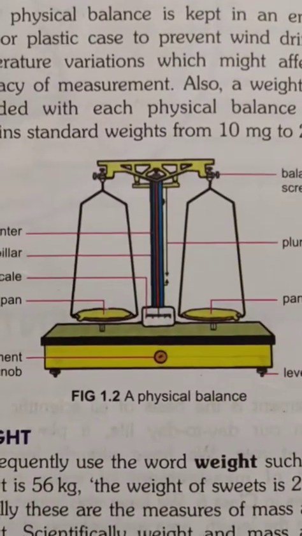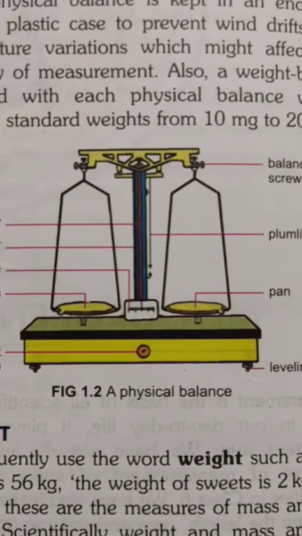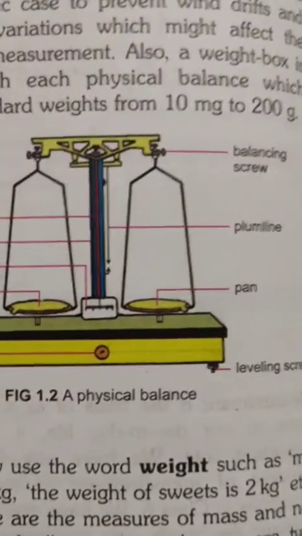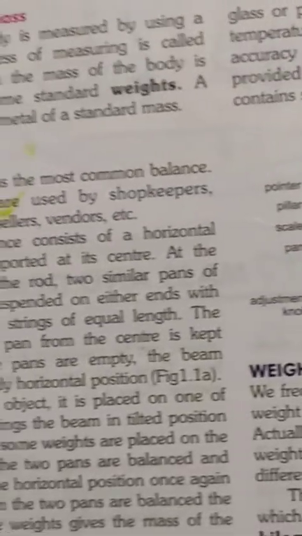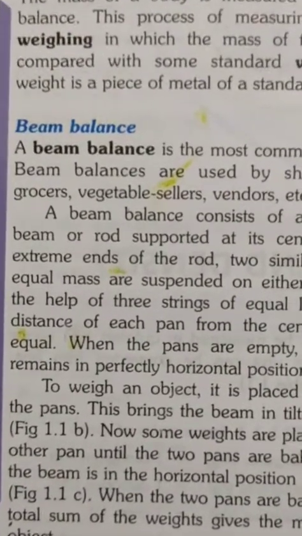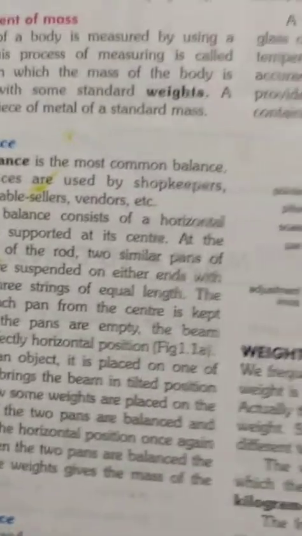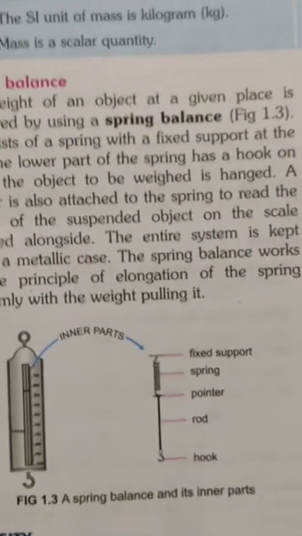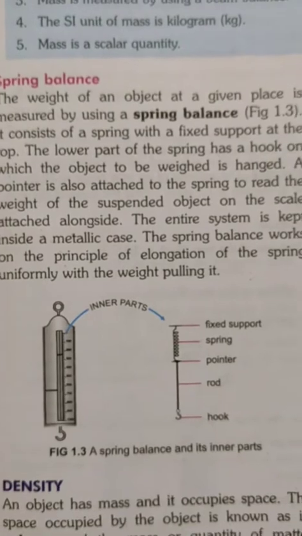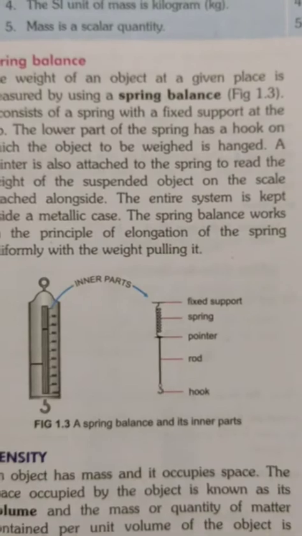See, this is a physical balance. A physical balance always shows an accurate measurement. That is why it is used in jewelry shops and laboratories. Beam balances are used at grocers' shops, by vegetable sellers, vendors, etc. Spring balance: the entire system is kept inside the metallic stand. The spring balance works on the principle of elongation of the spring.